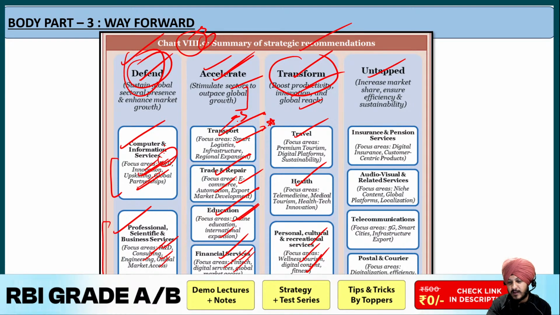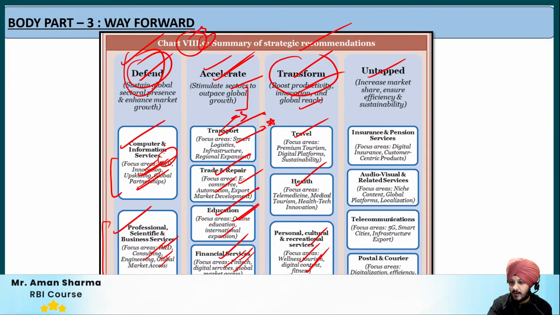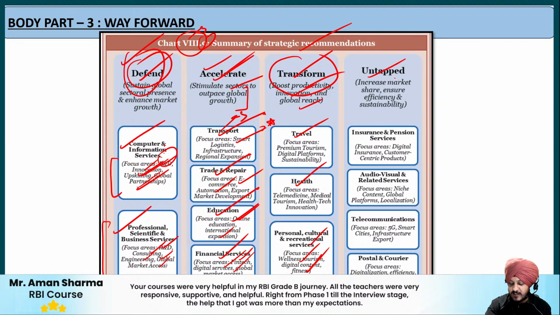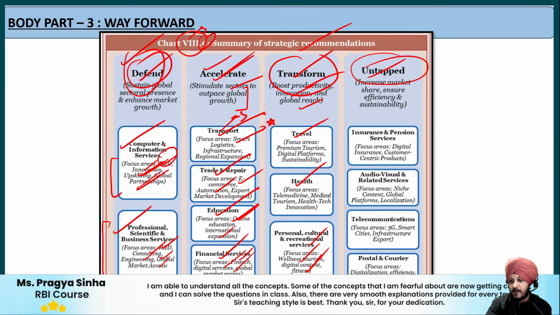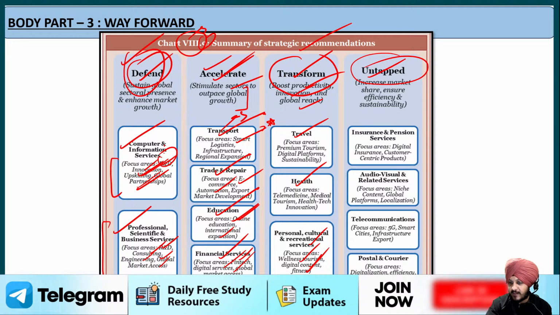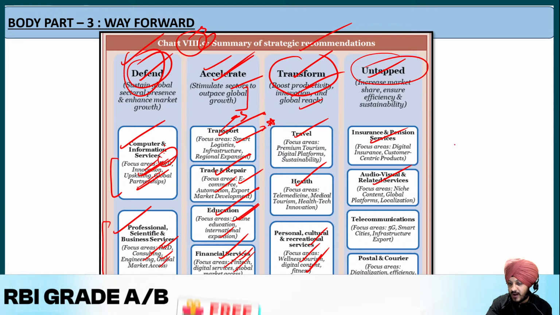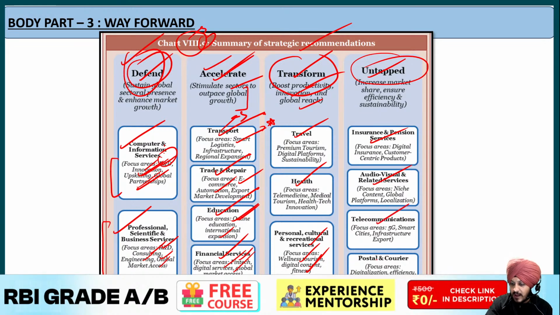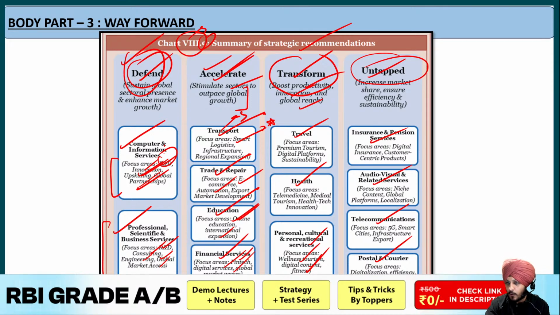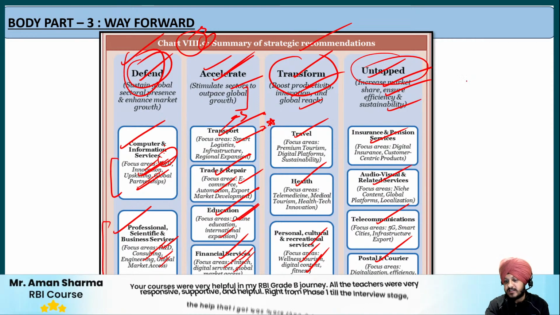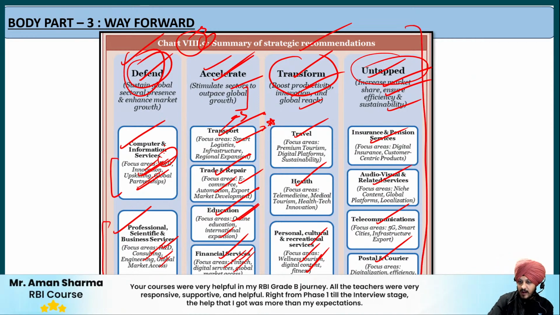You can write examples yourself, but you will get these keywords in this table, so use them. After that we have the untapped sectors also, which means sectors which have huge potential and we have still not been able to extract the potential with respect to it, so we need to work upon that. For example, insurance and pension services, then audio visual and related services. After that, the telecommunication sector and the postal and courier sector also. So these are the sectors that have high growth potential, and we need to work upon them so that we can increase their market share and ensure their efficiency as well as sustainability. So this is the way forward, and you can remember this.